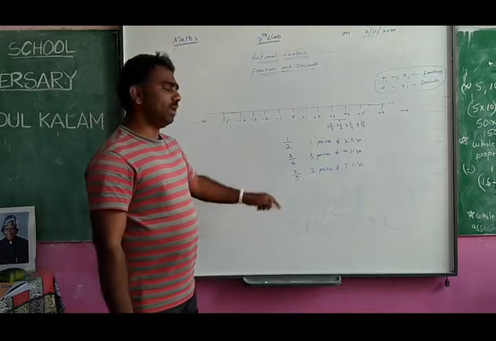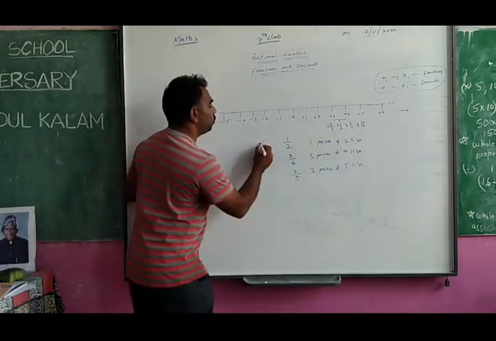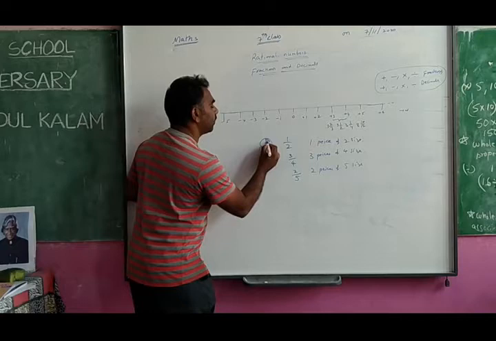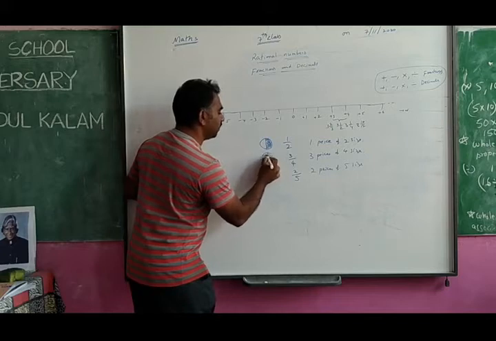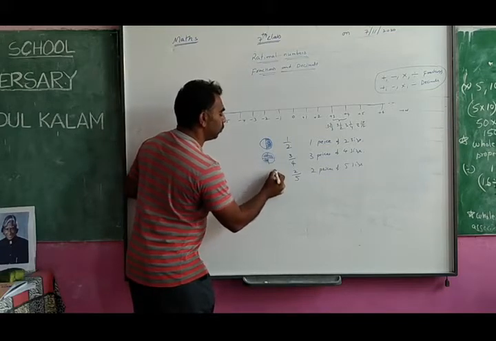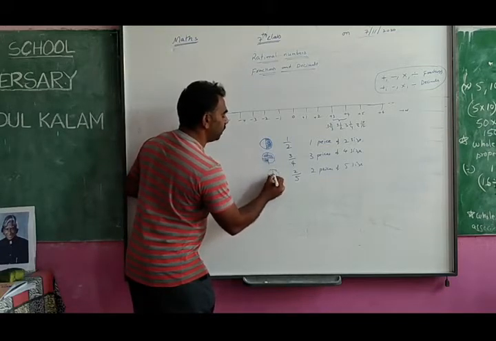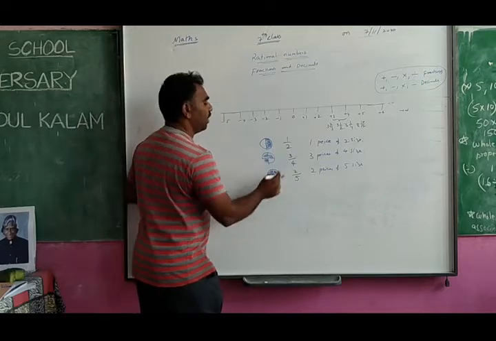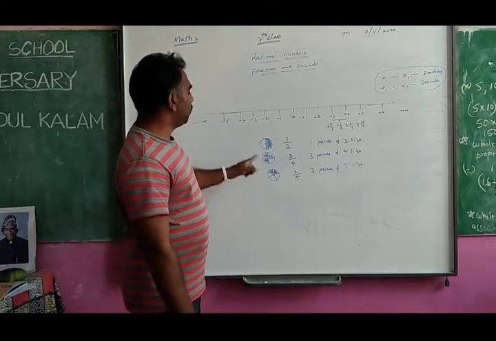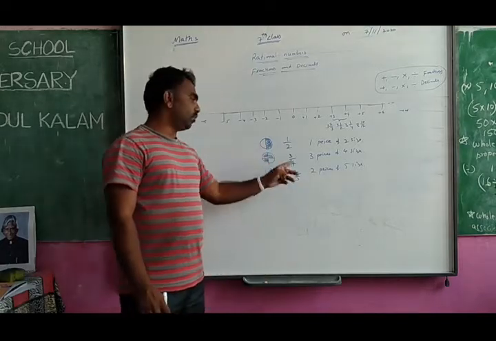1 by 2, you will draw like this, and you will shade like this. This is called 1 by 2. 3 by 4 means you will show like this. This is called 3 by 4. 2 by 5 means you will show like this. So 2 by 5. You will show fractions like this. When I ask you for the picture form, you will show like that.